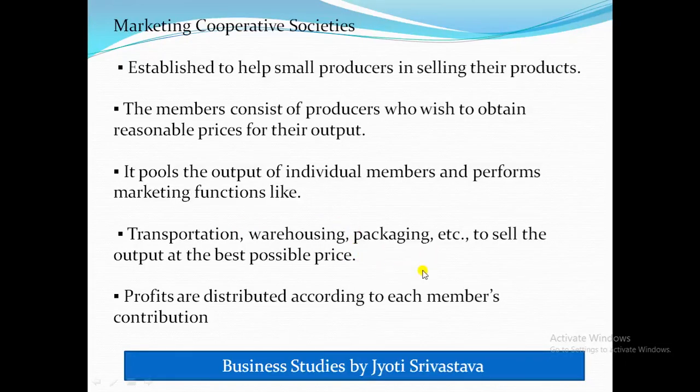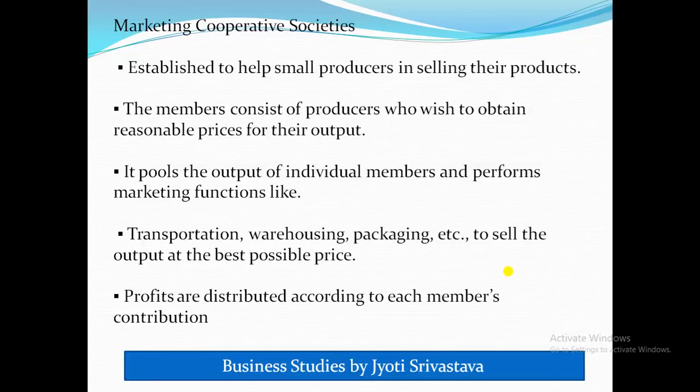Again, as I have told you, when these producers individually go to the market, they will have some transportation cost, they will have to bear warehousing cost, packaging cost. But when such producers join hands together, any one of those 10 producers may go to the market and sell all the product, and whatever profit they get, they will distribute on the basis of the number of products they are manufacturing.